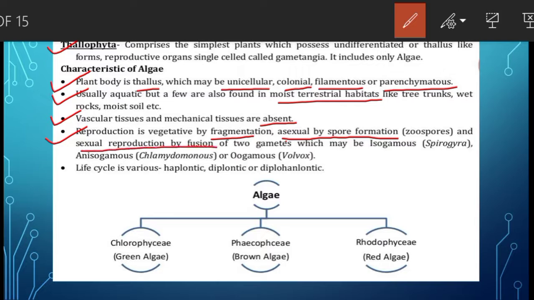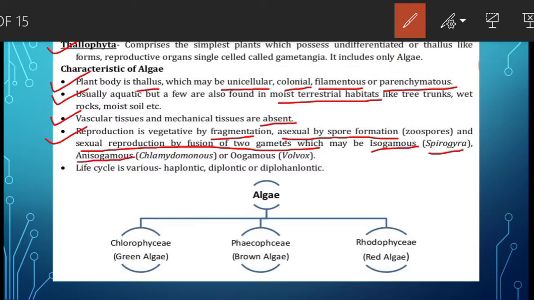In sexual reproduction, there will be fusion of gametes. The gametes may be isogamous. Isogamous means two morphologically similar gametes fuse to form a zygote, like in Spirogyra. Morphologically similar means when you observe the gametes, the observable features are exactly same. So isogamous means the two morphologically similar gametes fuse to form a zygote, like in Spirogyra.